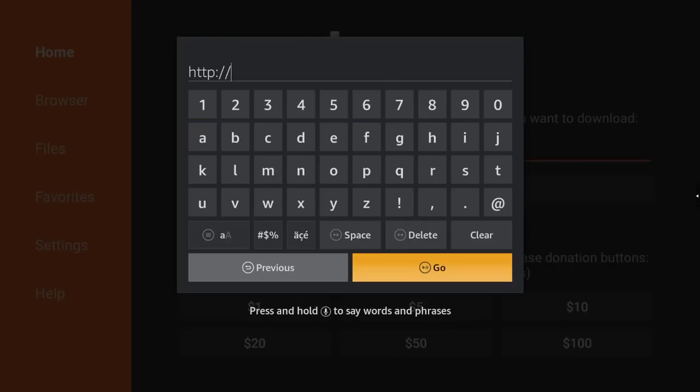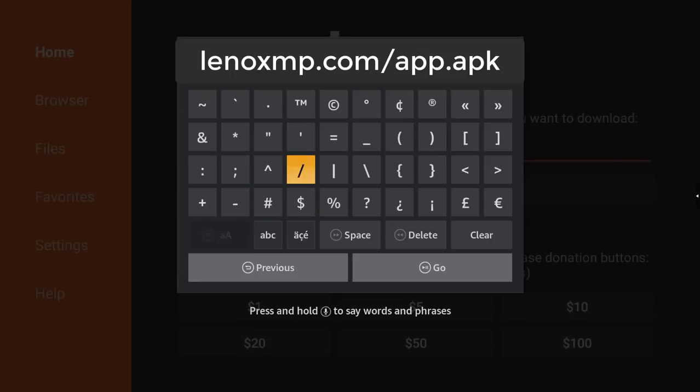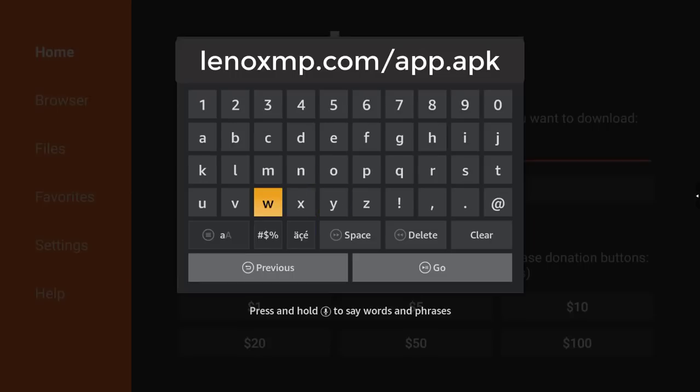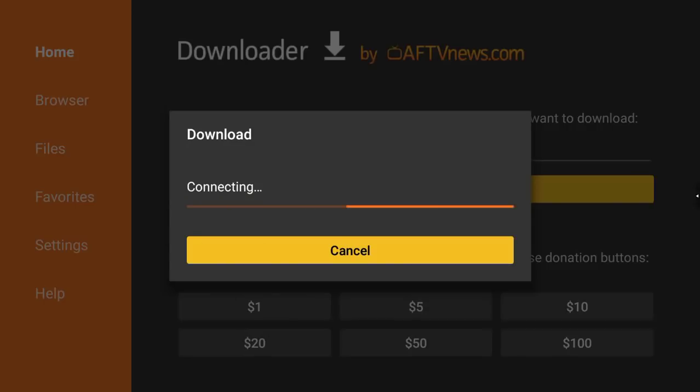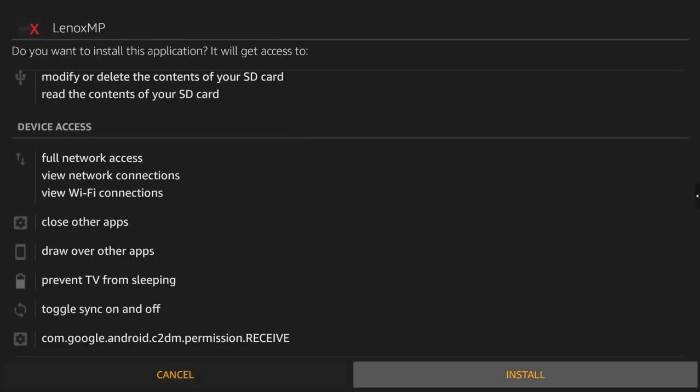Type the following URL: linuxmp.com/app.apk. And hit go. Install the Linux Media Player, then hit open.